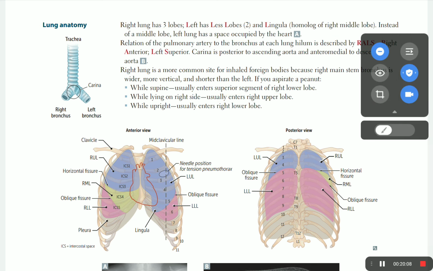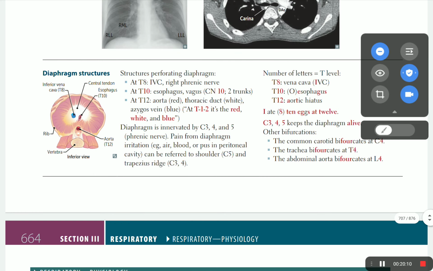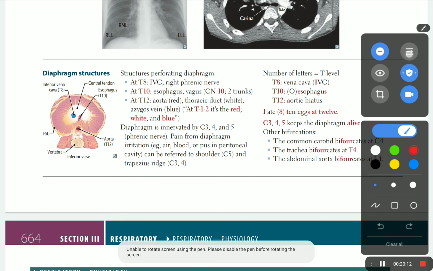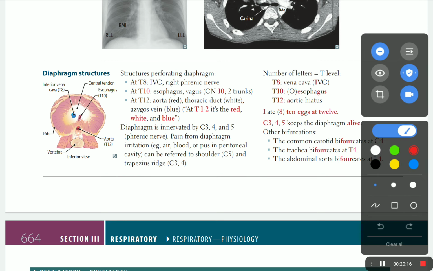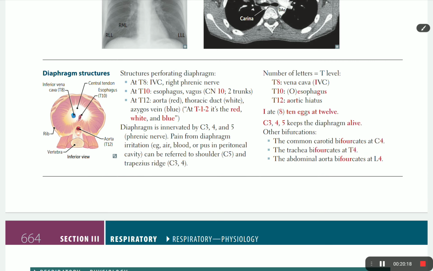The last thing in the anatomy of the respiratory system is the diaphragm structure, and it's easy to memorize. Three structures pass through the diaphragm: the esophagus, inferior vena cava, and descending aorta, and you should know the level where each crosses.